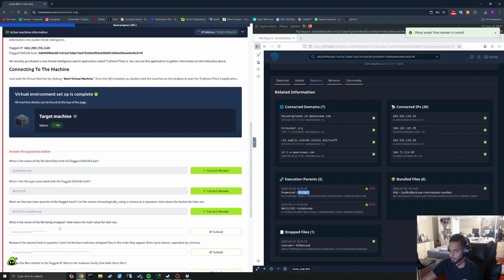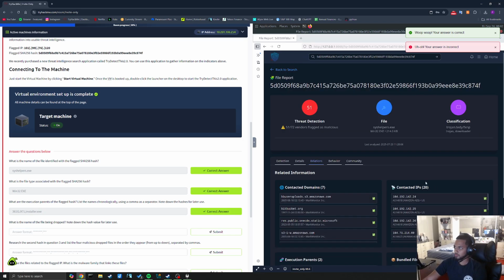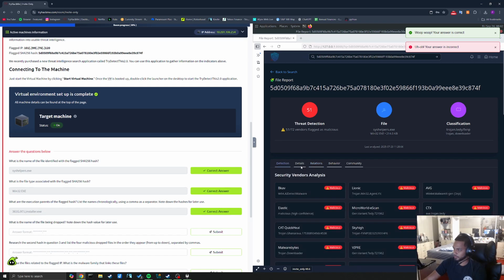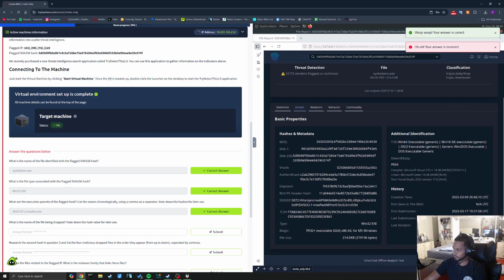What is the name of the file being dropped? Is it installer.exe? No. Or is it syshelpers.exe? That's definitely not syshelpers.exe. That is being dropped. I'm not too sure what that phrase means. Note down the hash value for later.